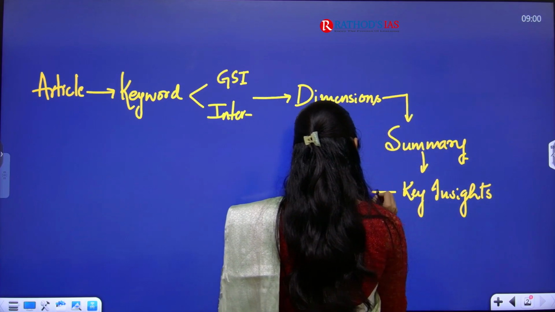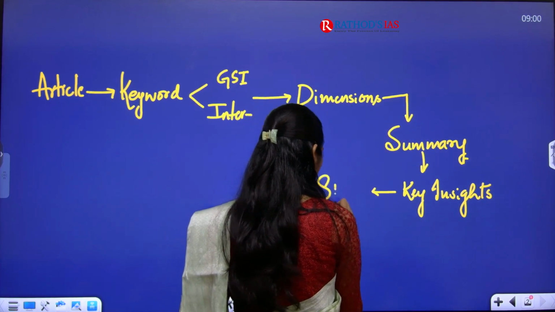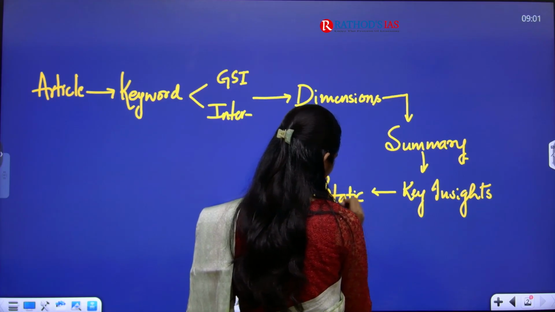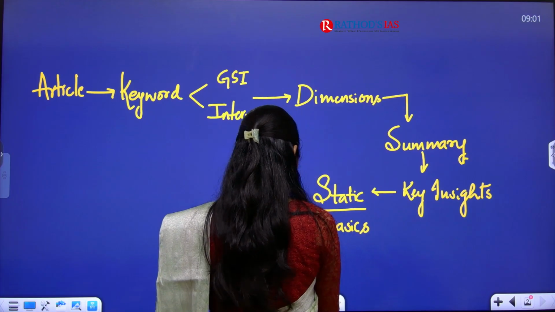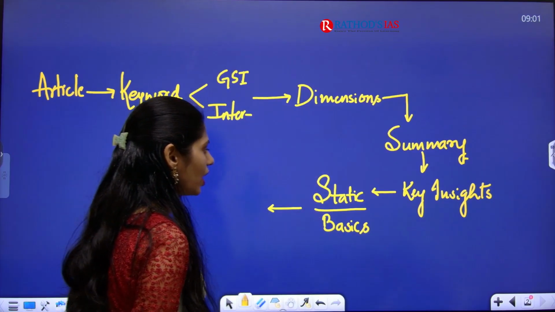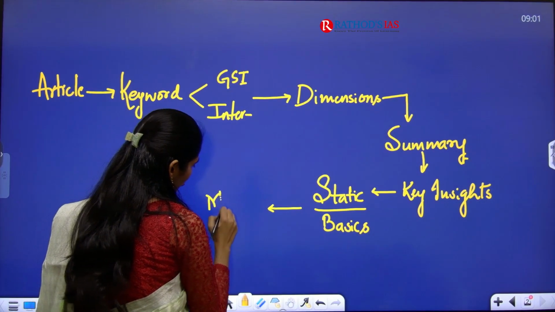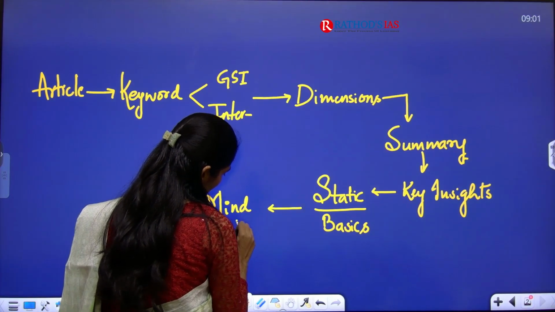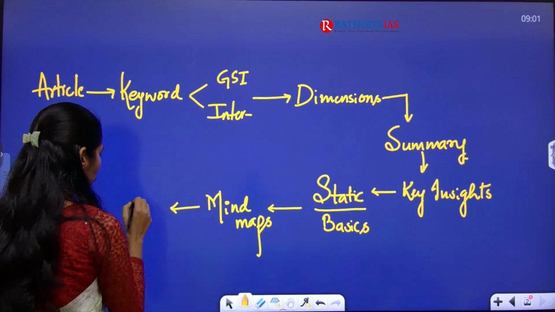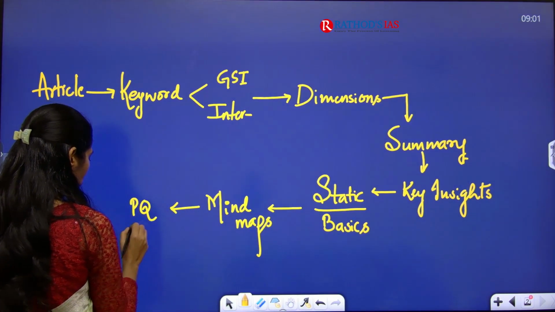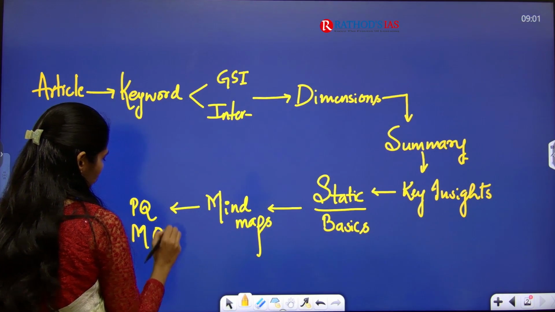After that, we connect with our static syllabus, or basics, and I am going to give you some mind maps relevant to those basics, so you can use those mind maps directly in your answers. And after that I am going to give you prelims practice questions as well as mains questions.